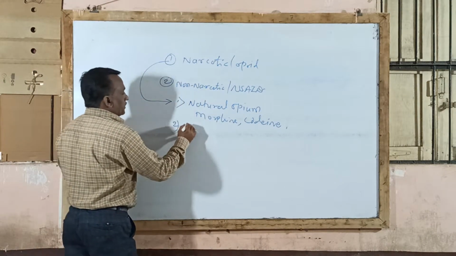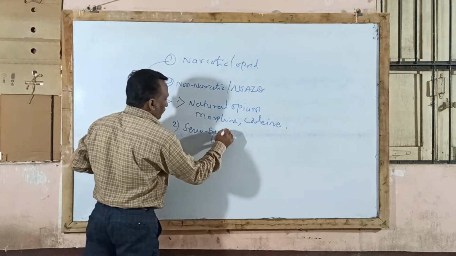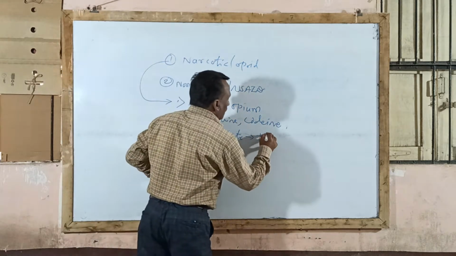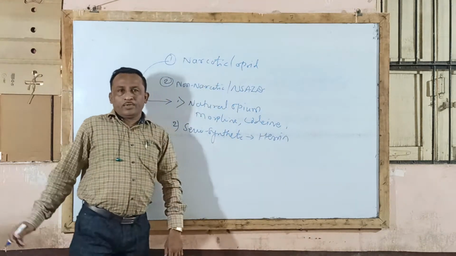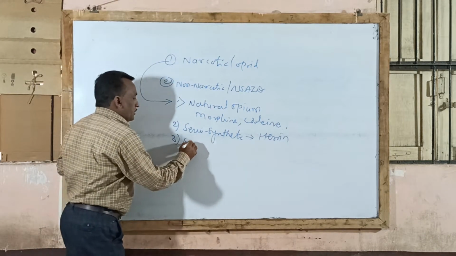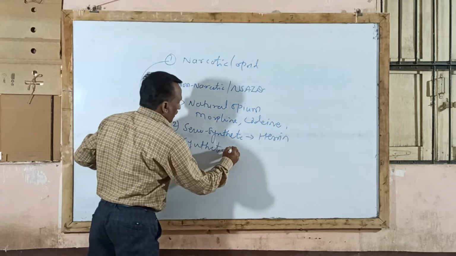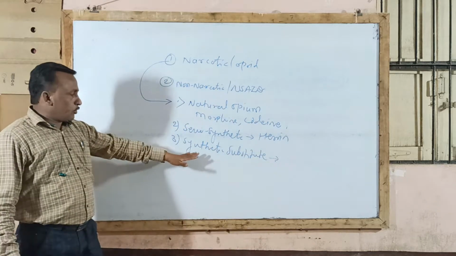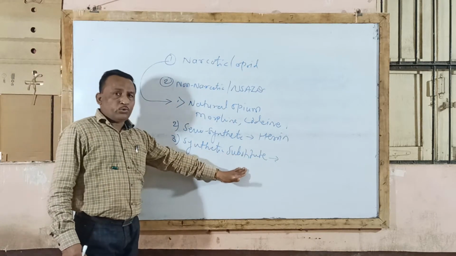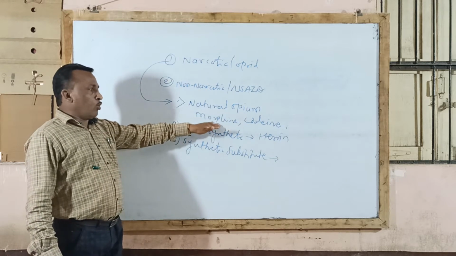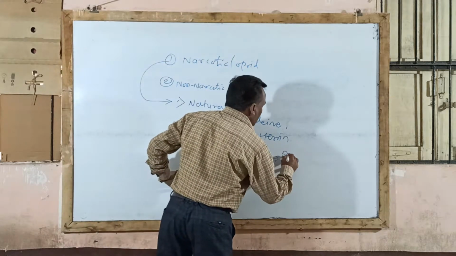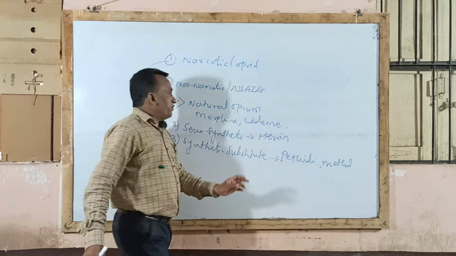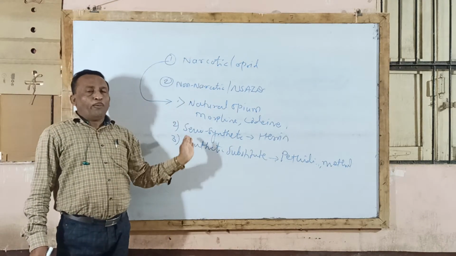Then the second type is semi-synthetic derivatives of morphine, prepared by a semi-synthetic process, for example heroin. And the third type is synthetic substitutes of morphine. These drugs are prepared by a synthetic process and used as a substitute for the natural opium alkaloidal compounds, that is, for morphine and codeine. Examples: methylene and methadone. So this is the full classification of narcotic or opioid analgesics.